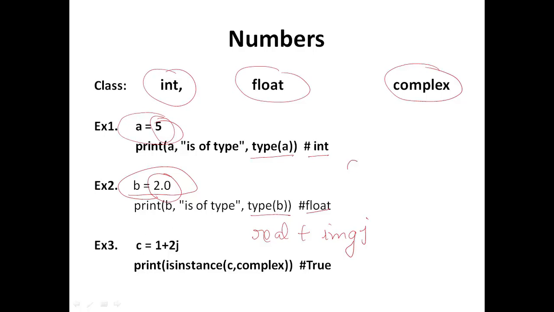So if you write something like a plus bj, then this becomes a complex number. Here a and b are constants which represent the real part and the imaginary part, like 2 plus 3j. This is a complex number.